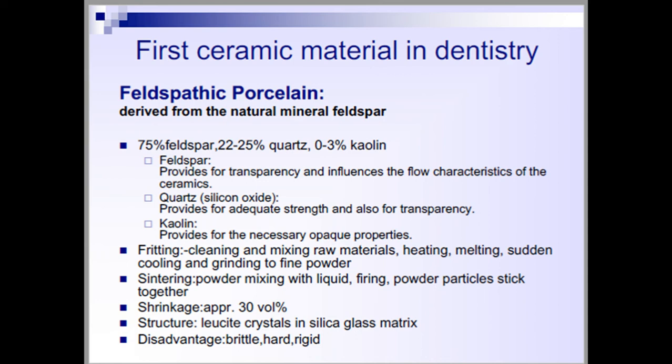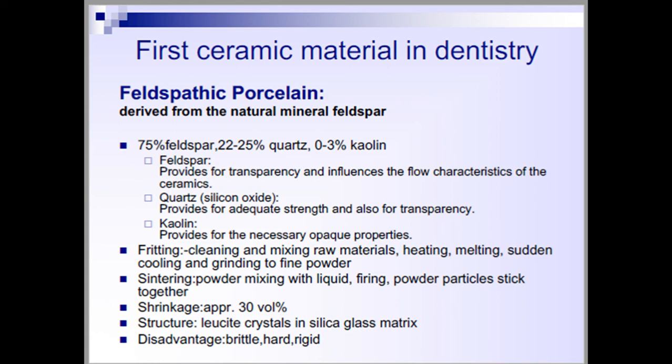The last classification of ceramic materials is by purpose: what types of ceramic materials we use during fabrication of a jacket crown, a fixed partial denture, or a veneer. So what are the different porcelains we use for fabricating an article?